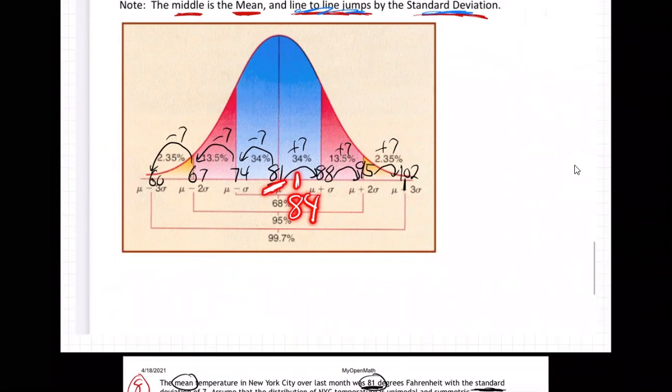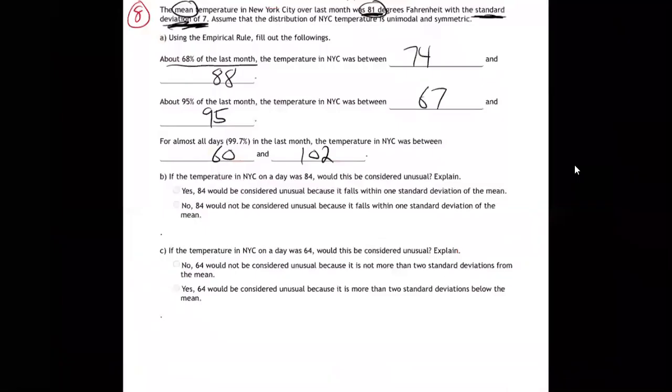Now, okay, what would not be normal? Well, if you're outside of this blue region, then that's more strange, more extreme, not normal. Because normally you would expect the temperature to be between 74 and 88, because that's where 68% of the days are. That's the normal range of temperatures. Anything outside of that is considered not normal. So yeah, 84 is totally normal.